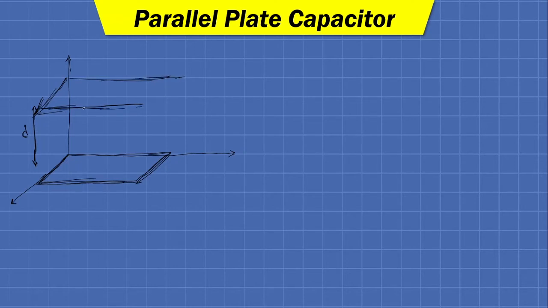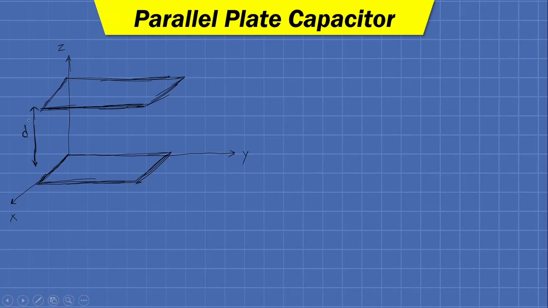Pardon my drawing, it is not so accurate, but I hope it is enough to let you understand the concept. So at some height we have another plate of the capacitor. This is our x-axis, this horizontal axis is the y-axis, and the vertical axis is the z-axis.